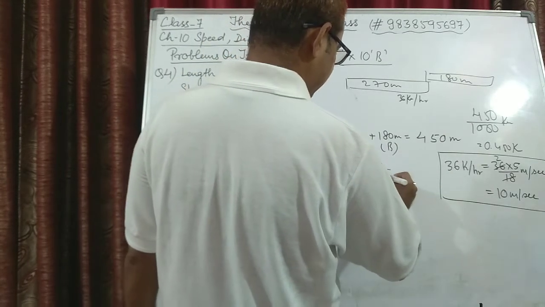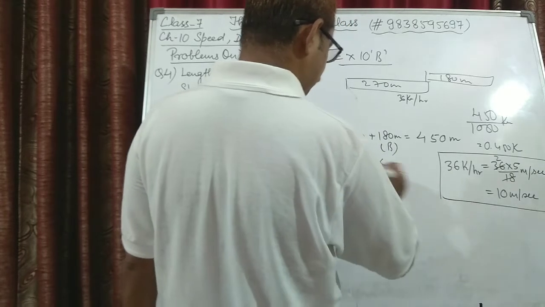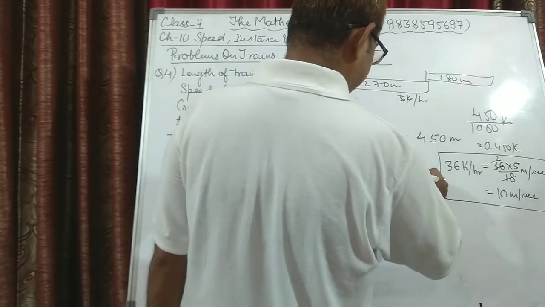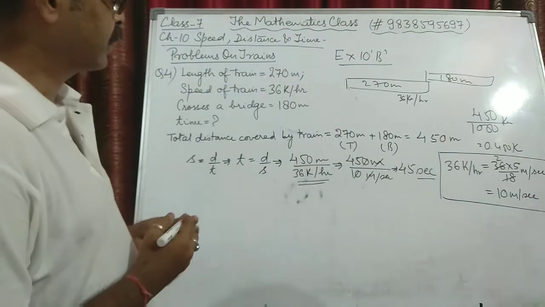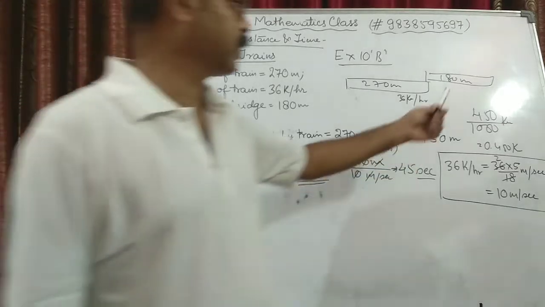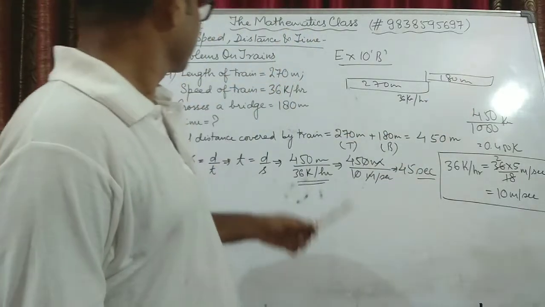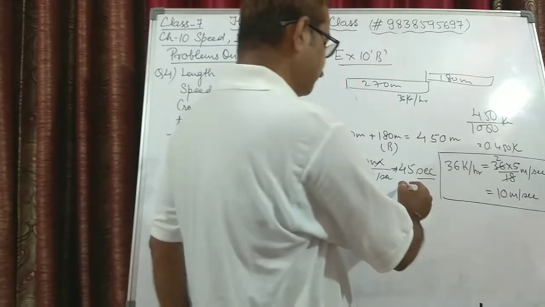So second will move to the numerator, meter and meter cancel, the zeros cancel, so it became 45 seconds. It means the train whose length is 270 meters crosses the bridge of 180 meters in 45 seconds. That is the final value.